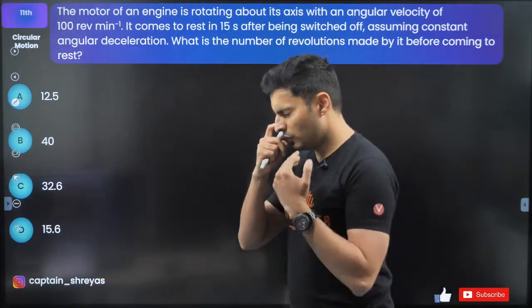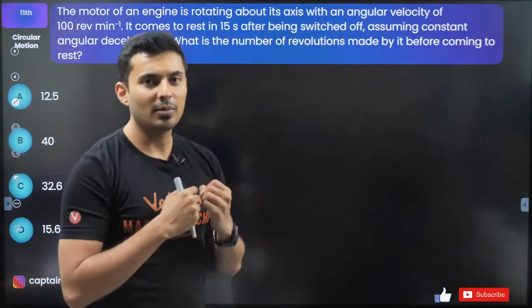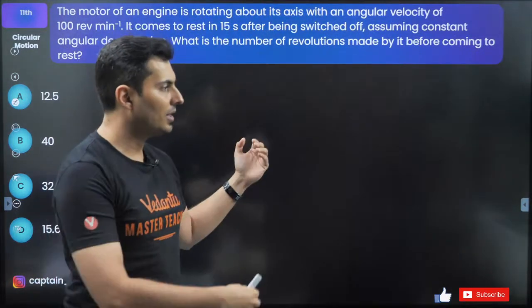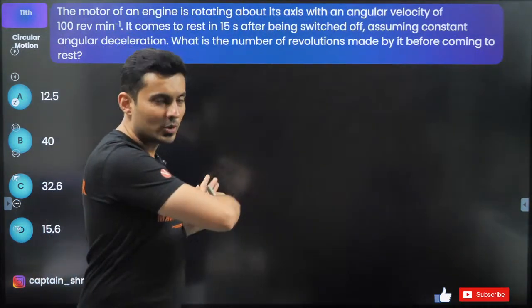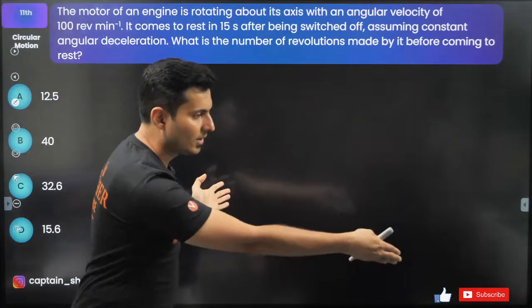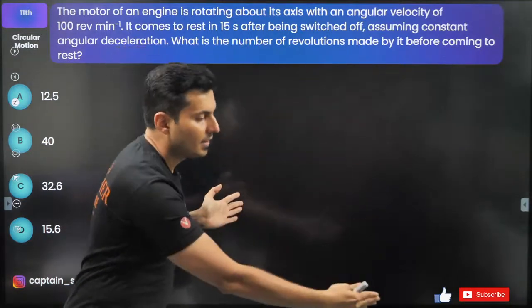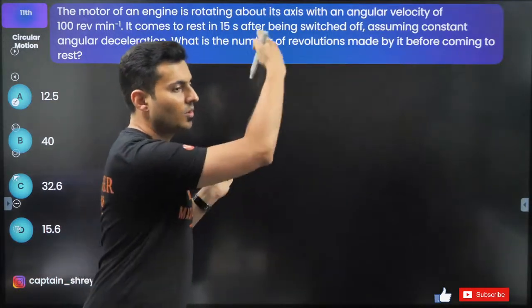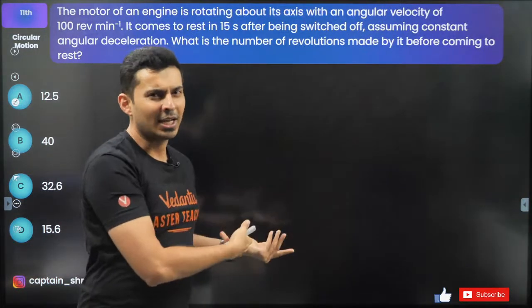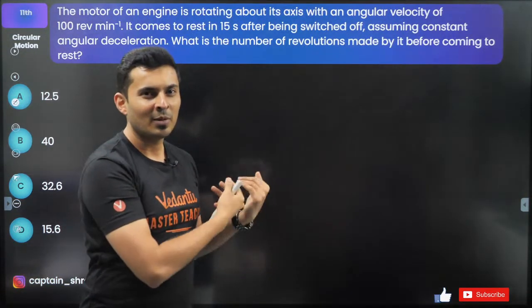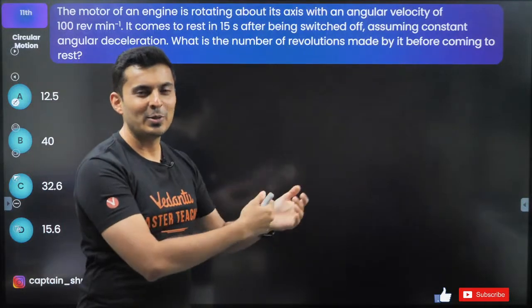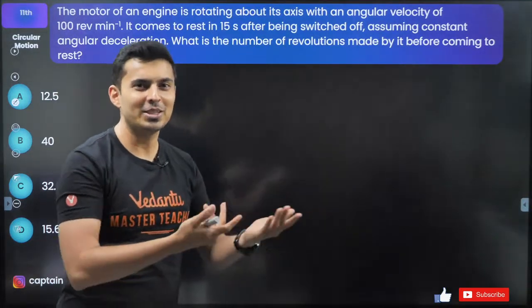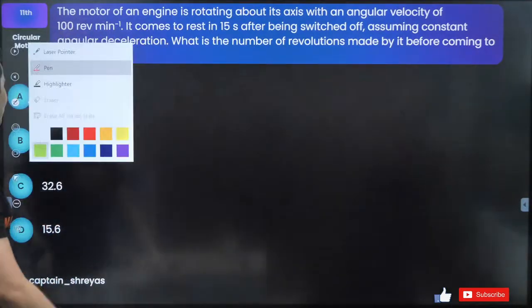Here it is. Beautiful question on kinematic equations. Remember, sometime back I was telling you, just like in linear motion, velocity is similar to angular velocity, acceleration is similar to angular acceleration, displacement is similar to angular displacement. Kinematics are also applicable. V is u plus at, S is ut plus half at square. You can use it here also. Who is stopping you? So let's see what is given.